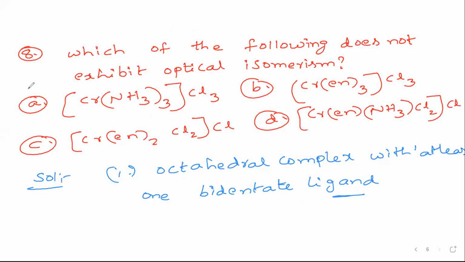First option, we don't have any bidentate ligand, because NH3, amine, is a neutral ligand. It is monodentate, and Cl is a negative ligand, so it is also monodentate. In the remaining options we have bidentate ligands: here 1, here 3, and here 2. But here we don't have a bidentate ligand. So the octahedral complex, even though it has that geometry, has no bidentate ligand. So the answer is the first option. These types of questions are very, very important. Please note down.